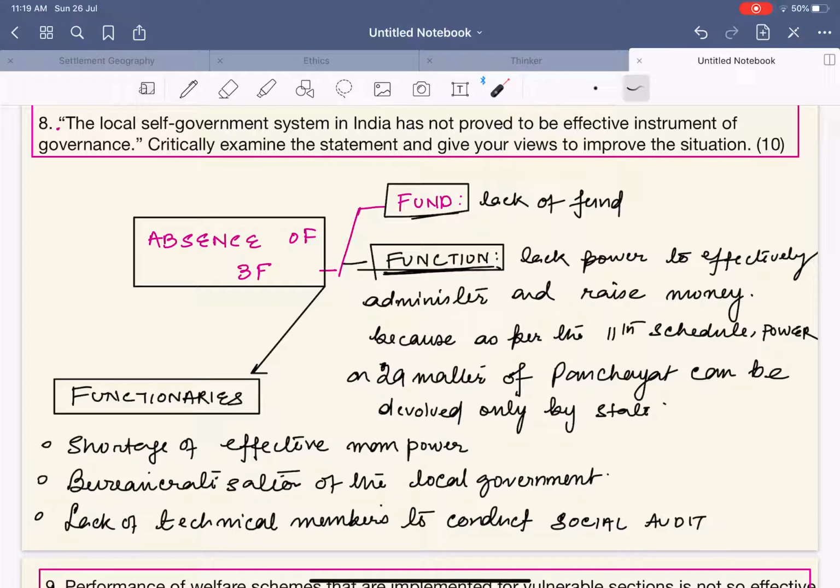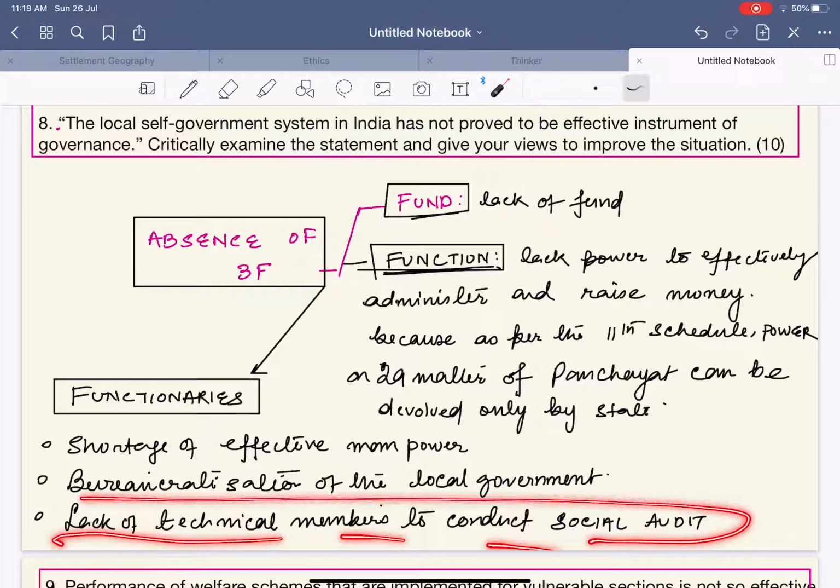So basically, multiple laws come into this context, and the Gram Panchayat people are not able to understand these laws. They depend upon the BDO to interpret them and execute the work. So what happens is that, first of all, they do not have manpower. Number two, bureaucratization of the local government. Number three, lack of technical members to conduct the social audit.